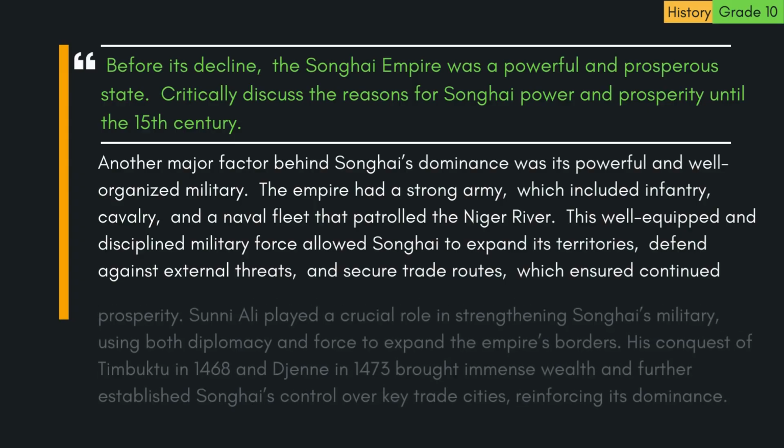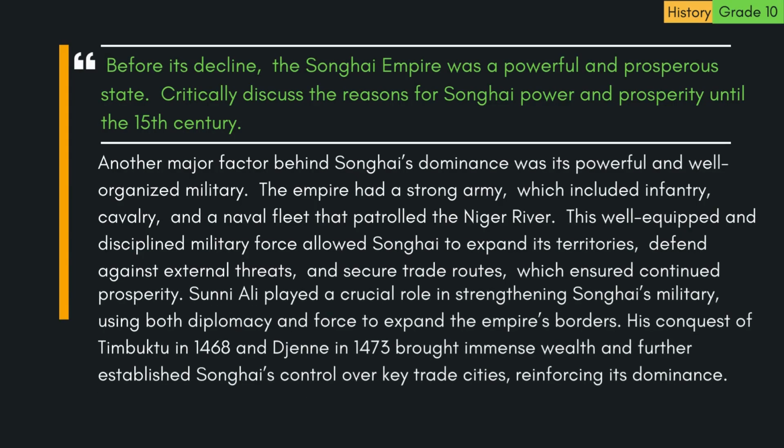which ensured continued prosperity. Sani Ali played a crucial role in strengthening Songhai's military, using both diplomacy and force to expand the empire's borders. His conquest of Timbuktu in 1468 and Jen in 1473 brought immense wealth and further established Songhai's control over key trade cities, reinforcing its dominance.